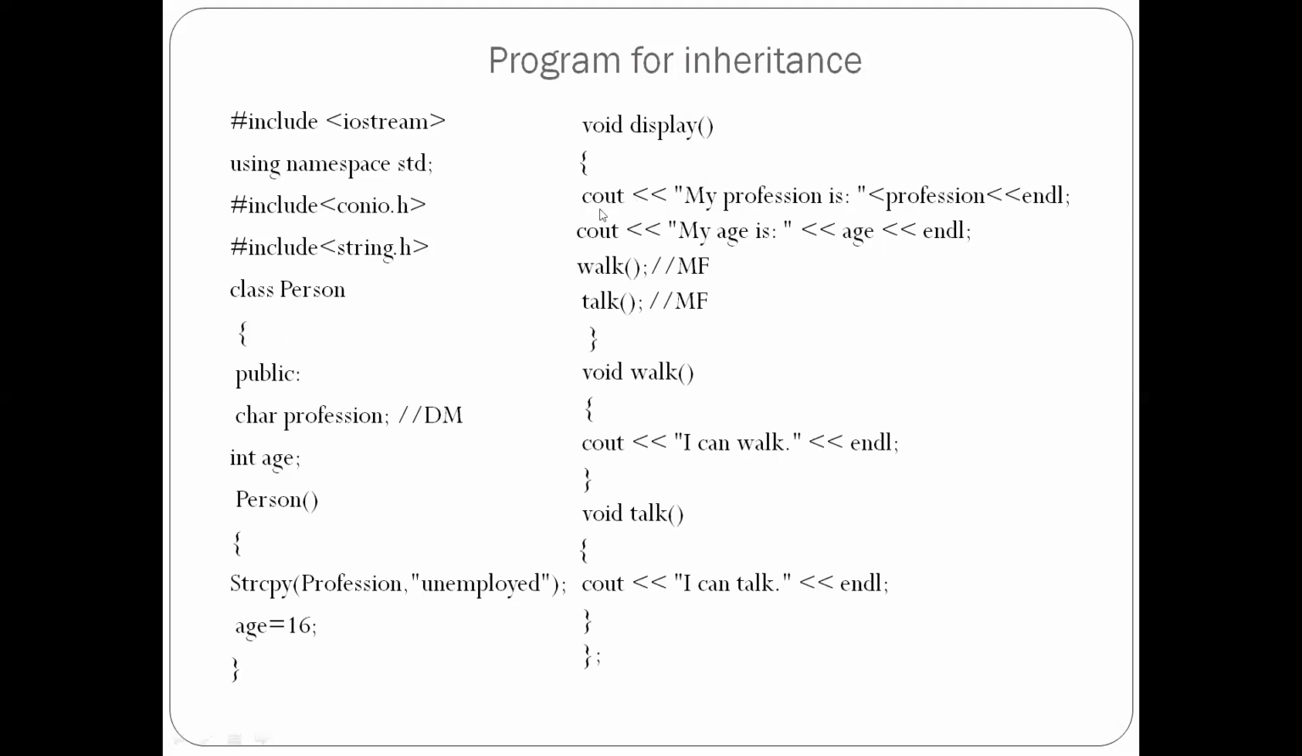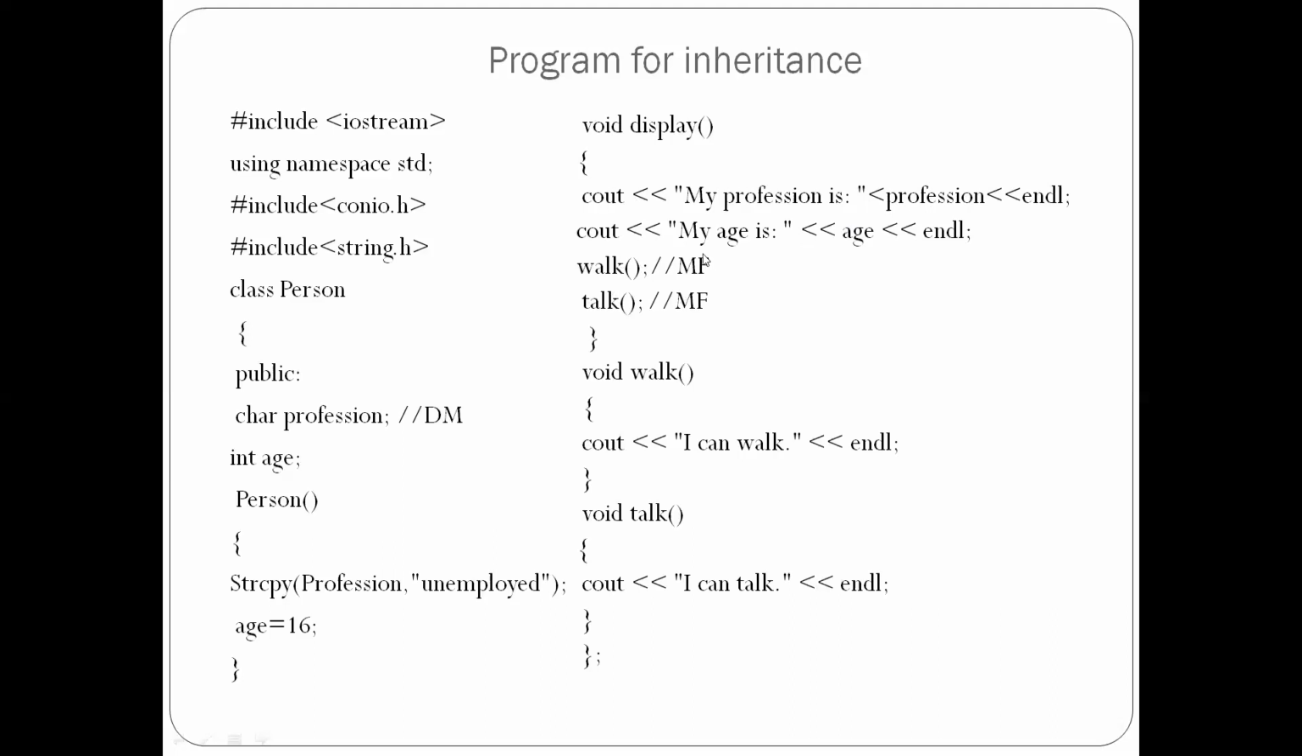Void display is for displaying purpose. Open the bracket, then cout: my profession is, profession. Whatever profession you have, whatever special skill you have, will come in the place of profession. Next one, my age is, age. Whatever age you give will come in the place of age. And end the line.